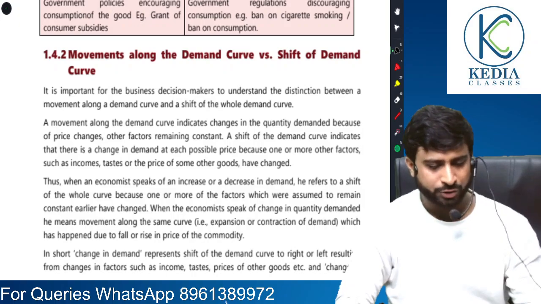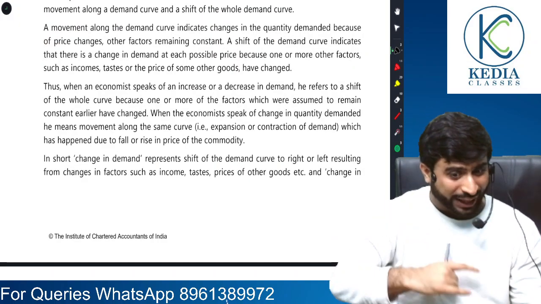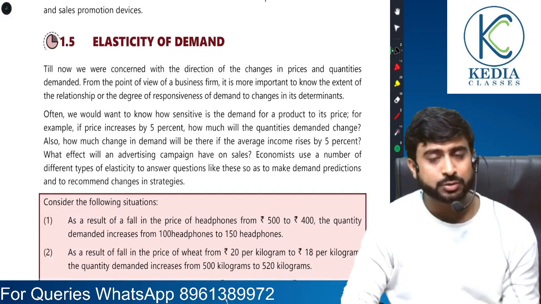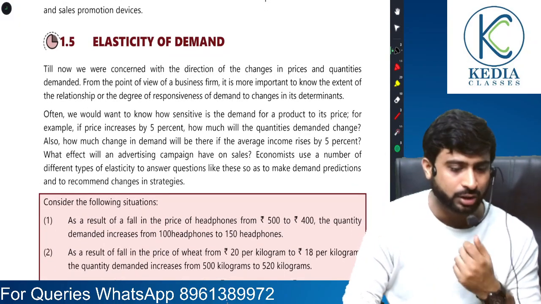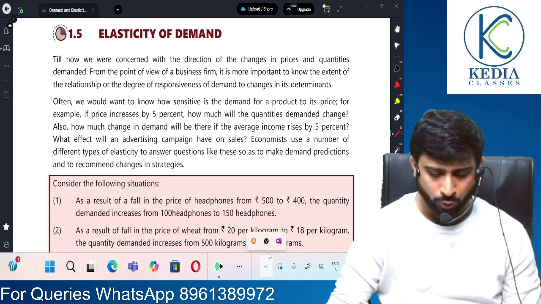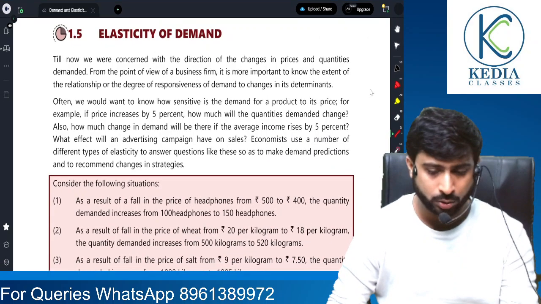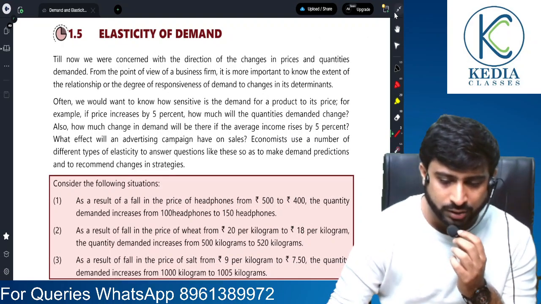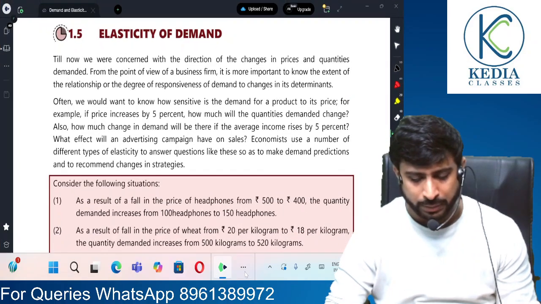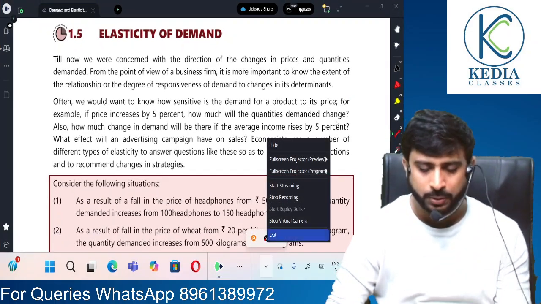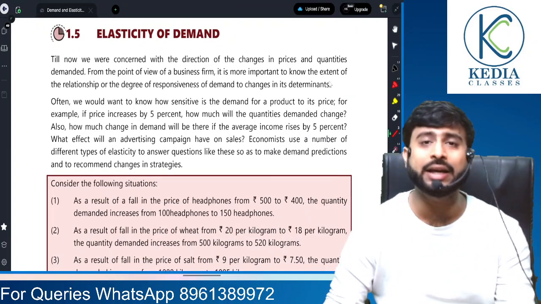Now, we have understood the difference between the movement and the shift. Movement takes place due to own price, other factors constant. Shift takes place due to other factors, own price remaining constant. Okay. So friends, let's continue with elasticity of demand now. Sir, a bigger question is, what is elasticity of demand and how do we understand what elasticity implies?